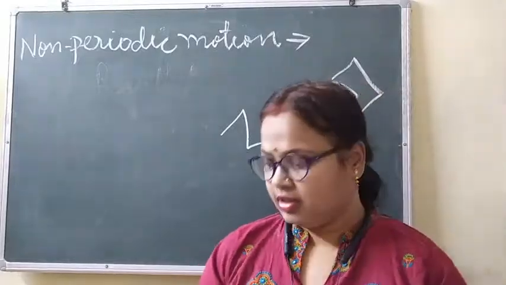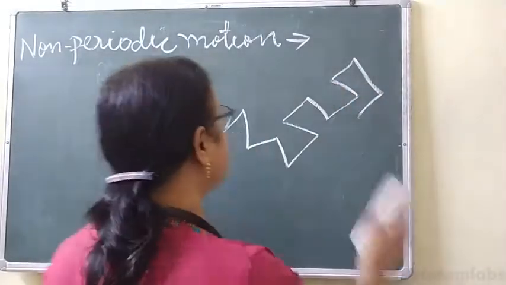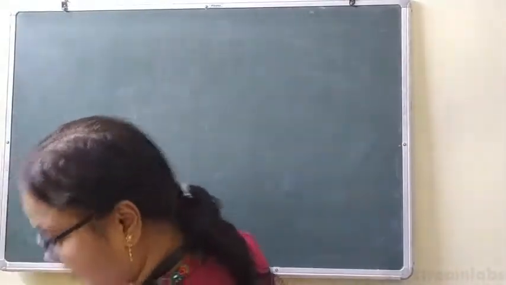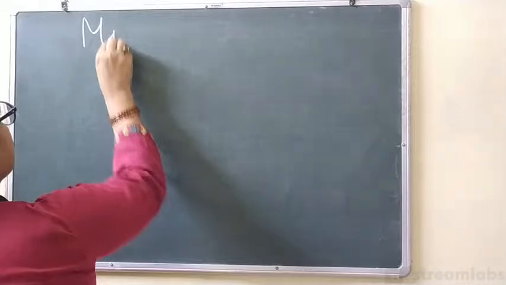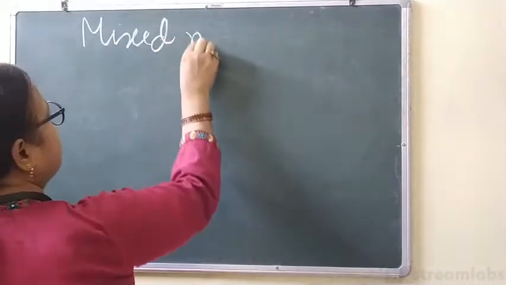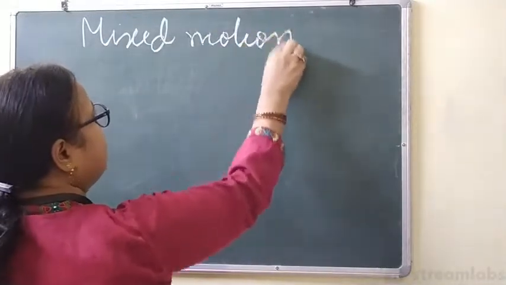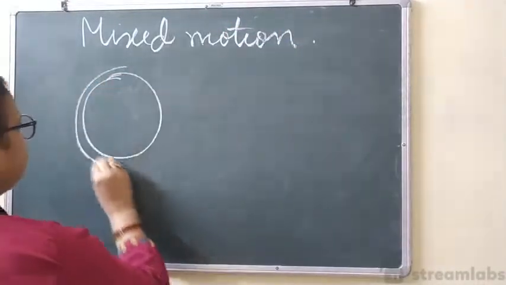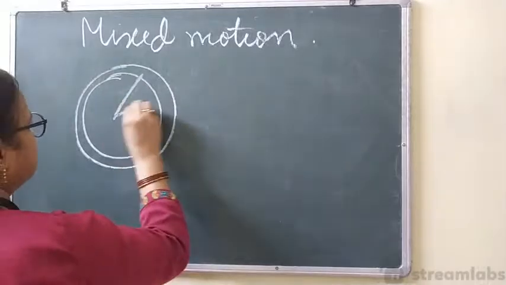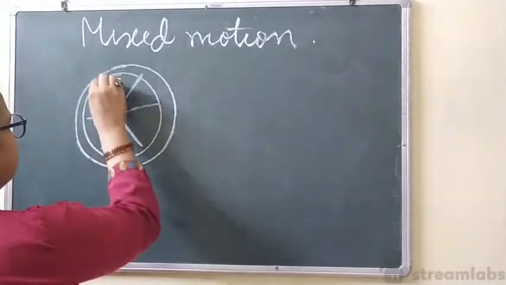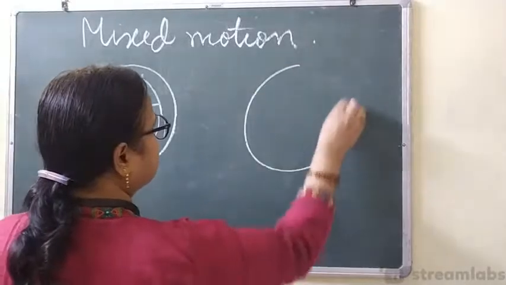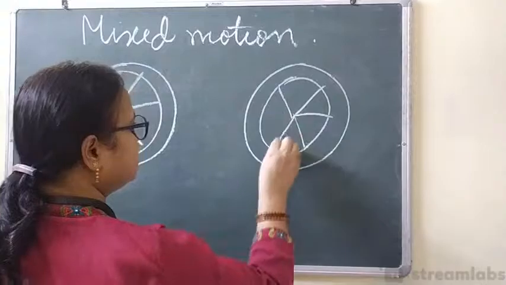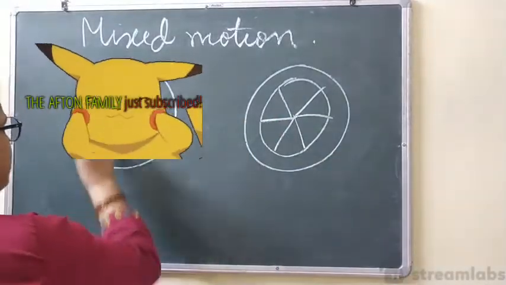Okay. Now, next is mixed motion. Mixed motion means, suppose this is a wheel.